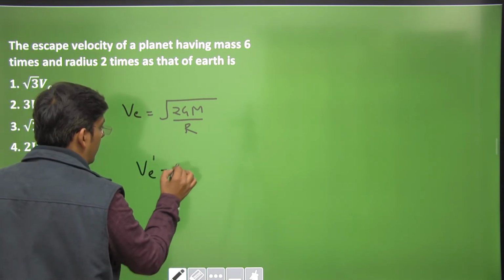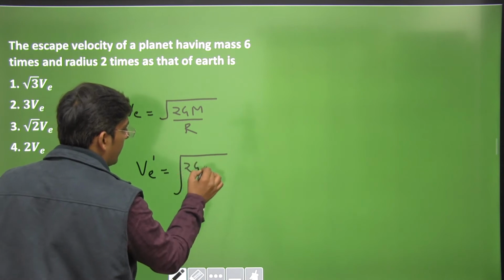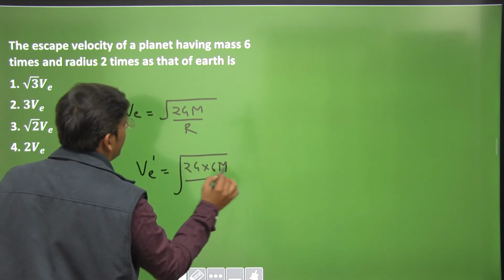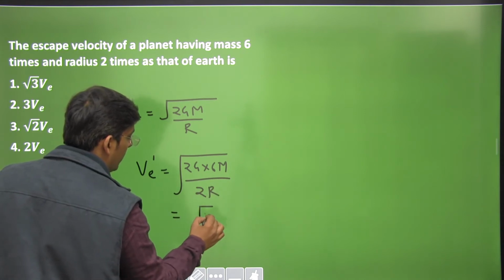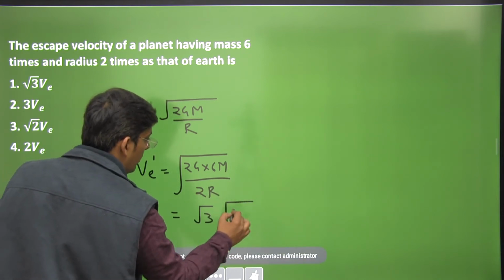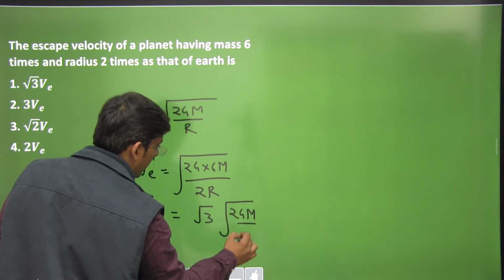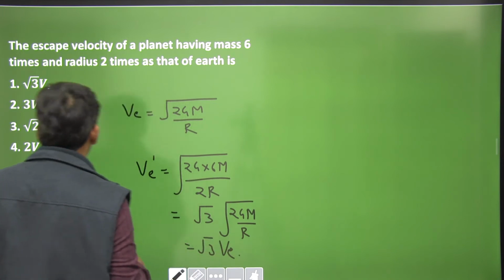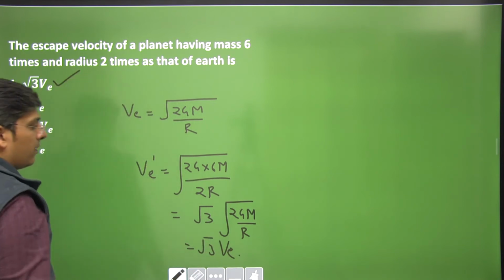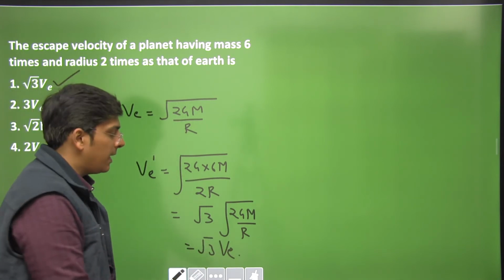Okay, let us replace the mass by 6 times the mass of earth, and radius twice that of earth. So this comes out to be root 3 times under root 2GM by r. That means root 3 times the escape velocity. Okay, easy, right dear students? Easy question, kindly note down.